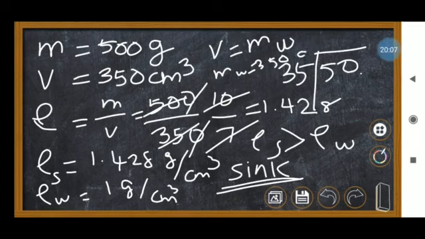So 350 gram is displaced. The mass of the water displaced is equal to the volume of the given object. Can you understand, students? Okay, I hope you all understand.